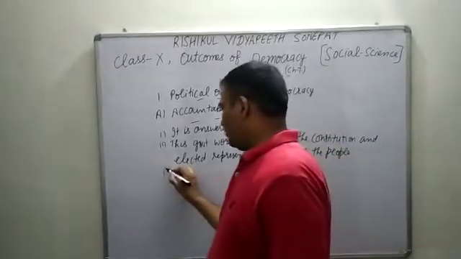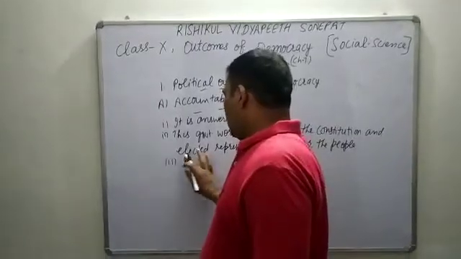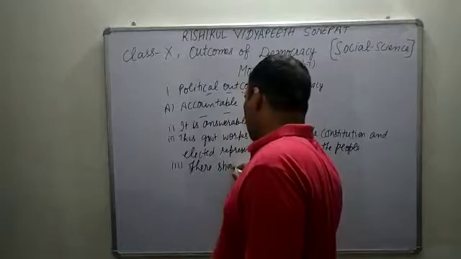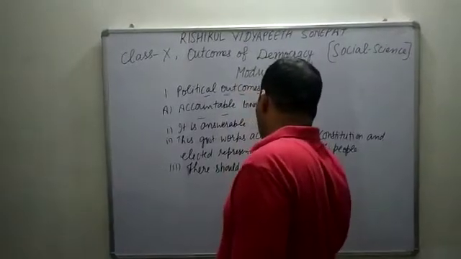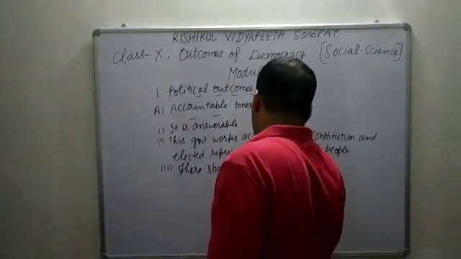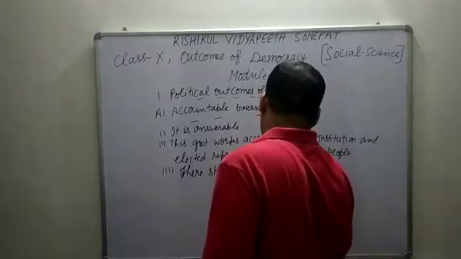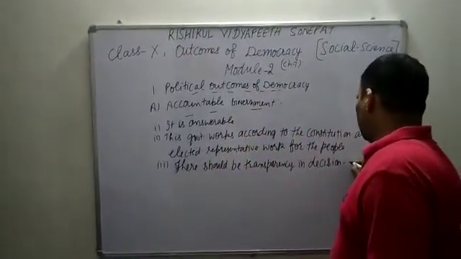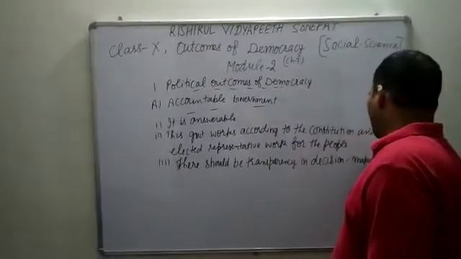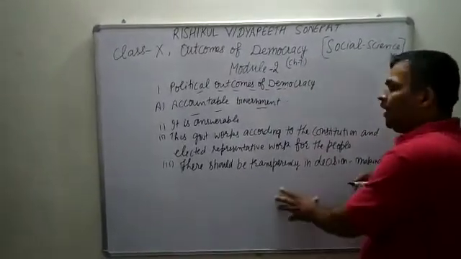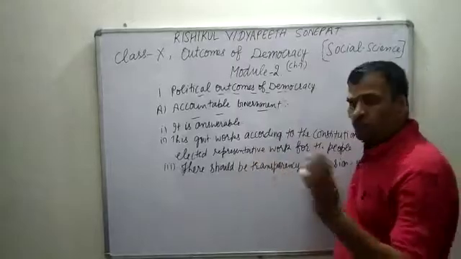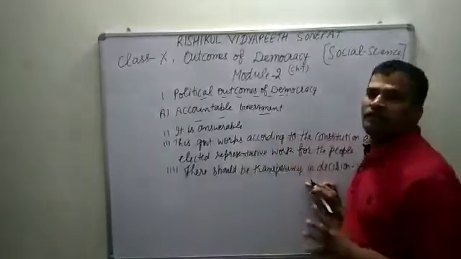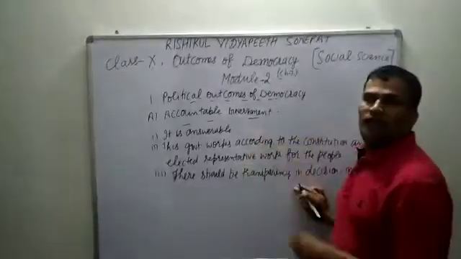Next, there should be transparency in decision making. It means it should be a better one. It is not done behind the curtain, because this is a form of government that has to give answers and satisfy the people.